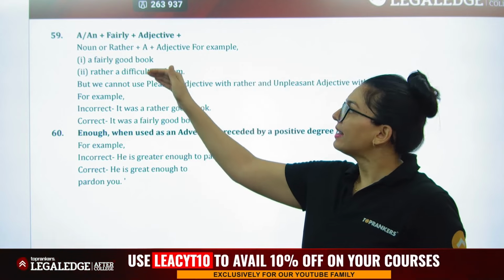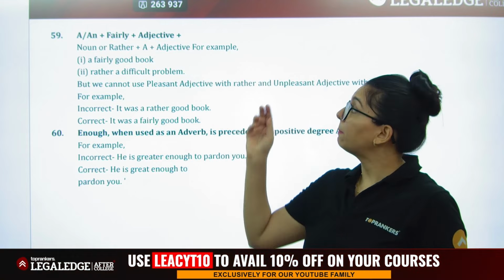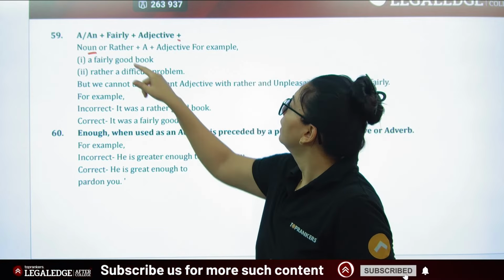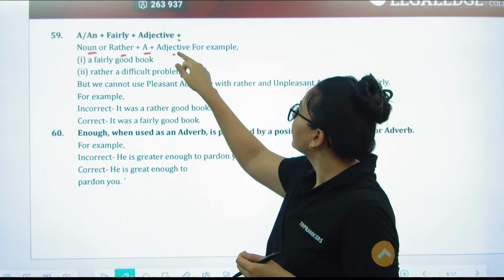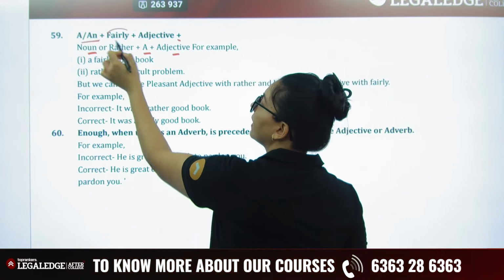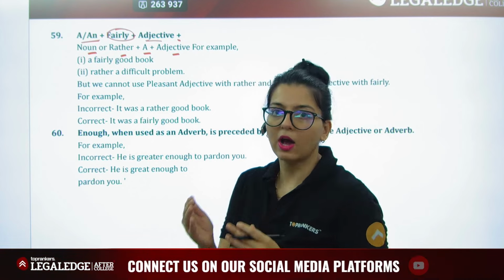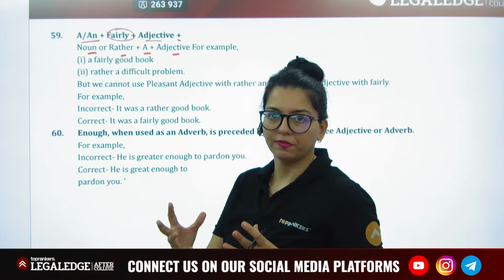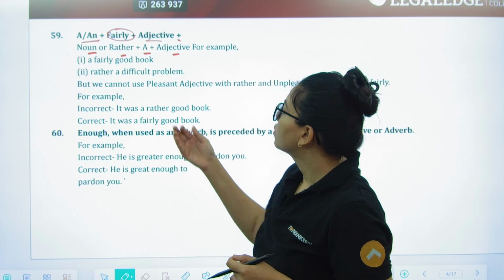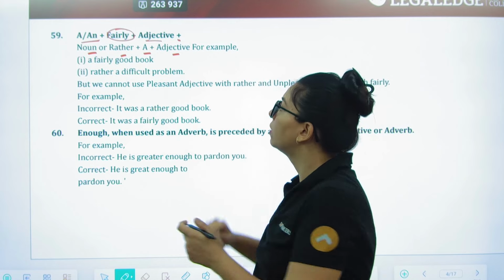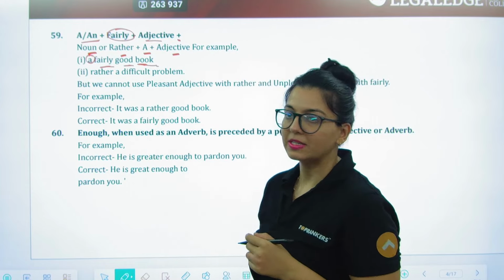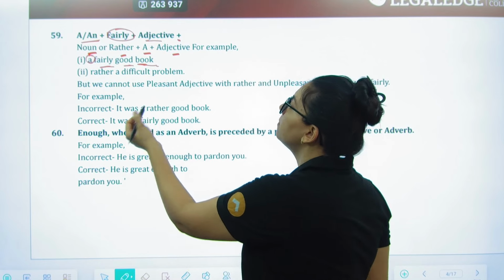Next, a and an must always be followed by fairly plus the adjective plus the noun, or rather must always take a plus the adjective. So these are rules. So a and an अगर मिल जाएगा आपको तो आप fairly लगाओगे और एक adjective लगाओगे और एक noun लगाओगे बगल में. That's how the script of it is. Likewise, rather लगेगा तो a लगेगा और एक adjective लगेगा. So if I say a fairly good book, so a fairly adjective noun. This is how the statement has come. Rather a difficult problem. So that's how it is.